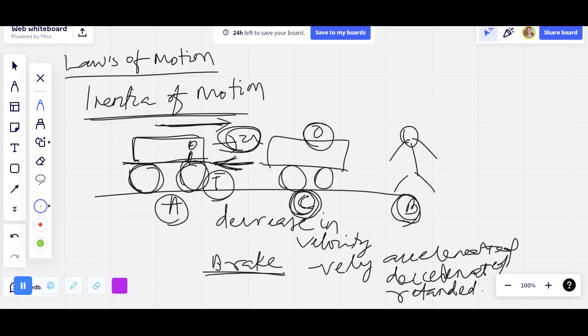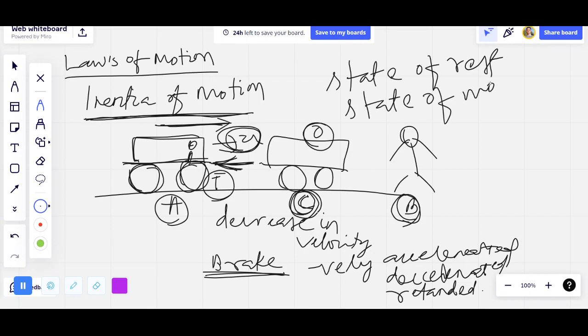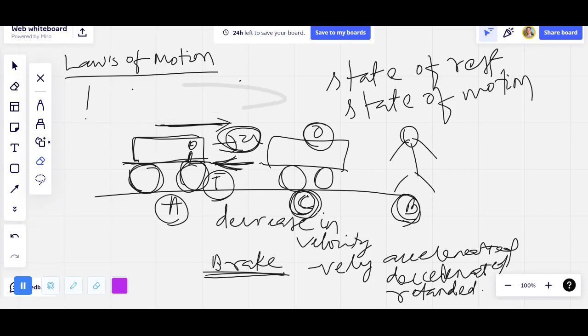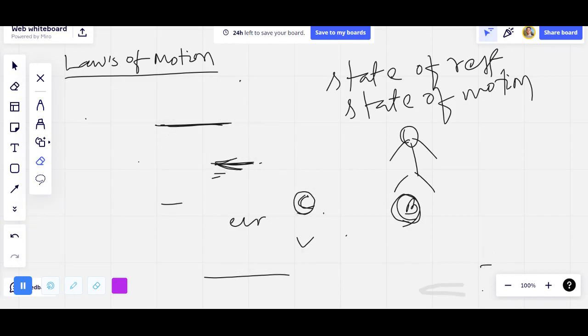The property of a body by virtue of which it remains in a state of motion is called inertia. But here the inertia is broken due to the application of an external force, that is the braking force. So when we apply an external force, a body will change its state of rest, as we discussed earlier, and it will also change its state of motion. Similarly, we can discuss another inertia, that is inertia of direction.